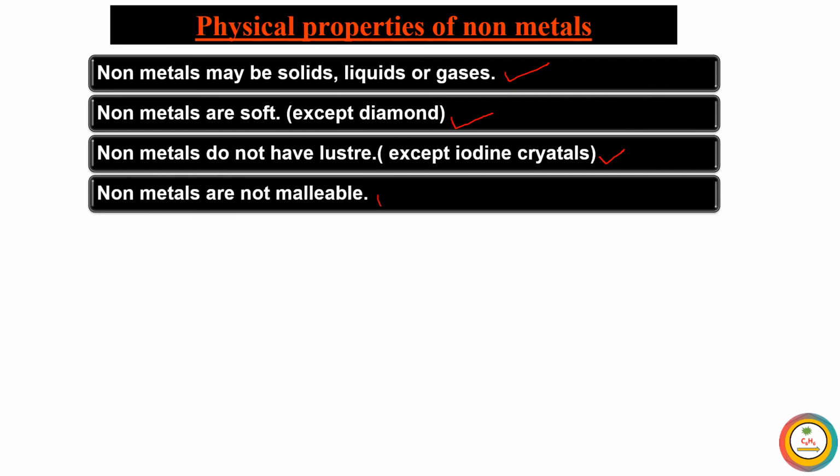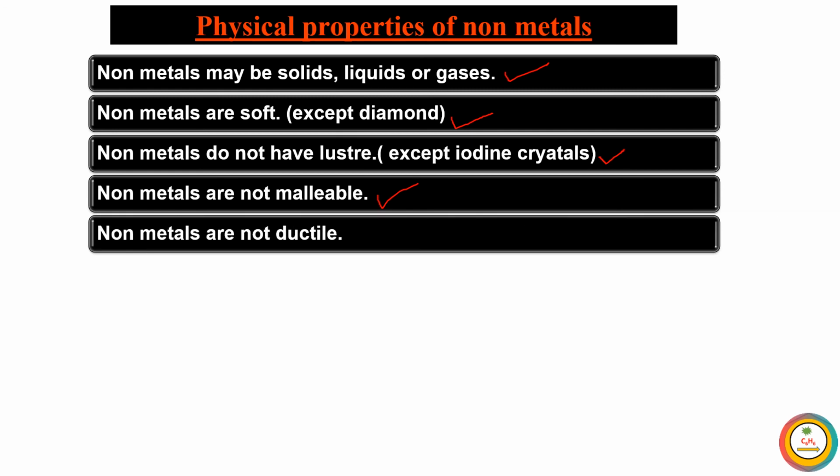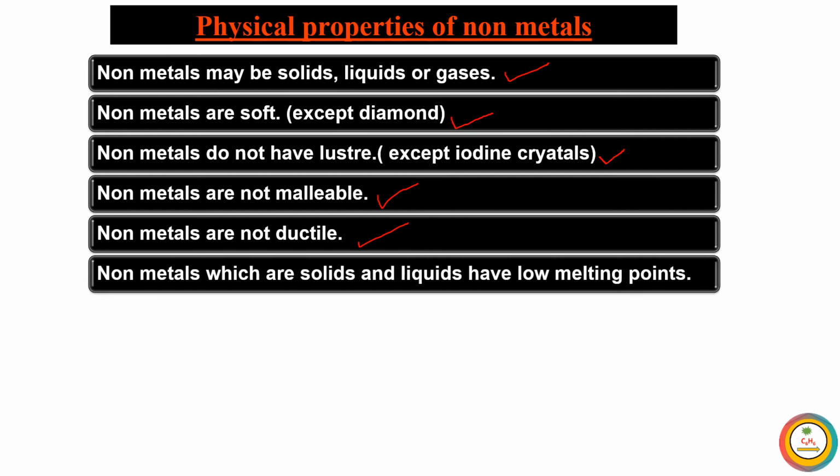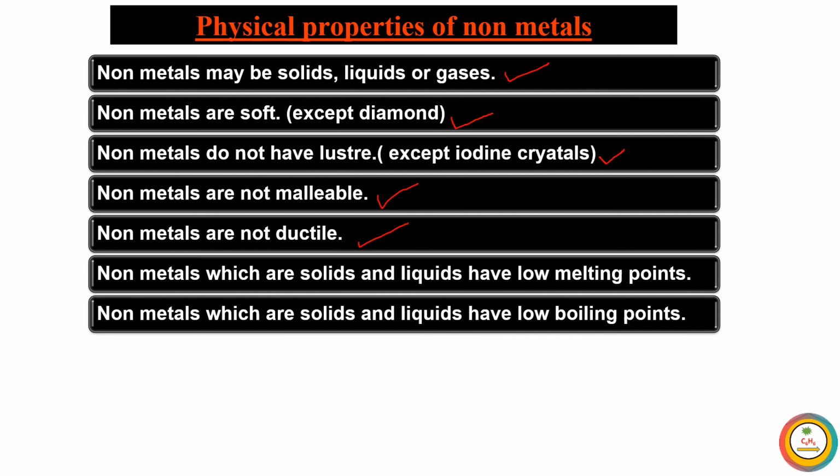Non-metals are not malleable and not ductile. When we hammer non-metals, they break into small pieces. Non-metals which are solids and liquids have low melting points and low boiling points also.